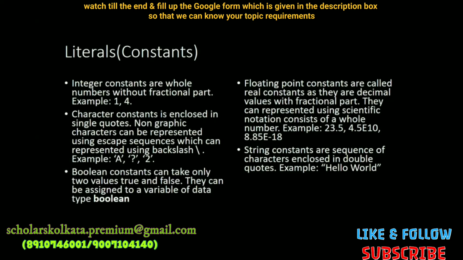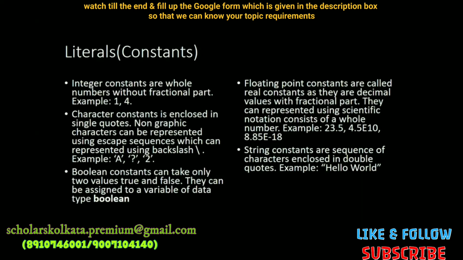Then is character constant. Character constant is enclosed in single quotes. Non-graphic characters can be represented using the escape sequence, which is represented by using the backslash. We have already studied the escape sequences as \n, \t. So \n represents a new line. Examples are a capital A between single quotes, a question mark between single quotes, and a digit 2 represented by single quotes. Each of them is represented by single quotes, which makes them character constants.